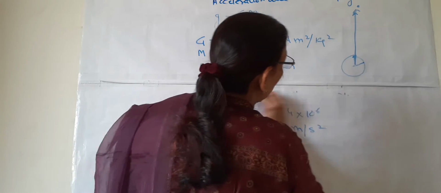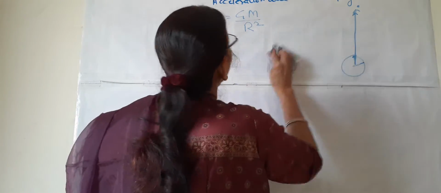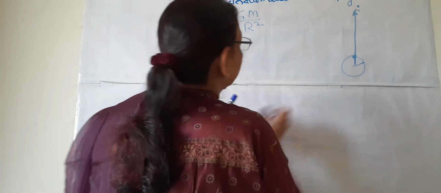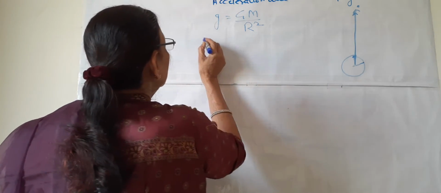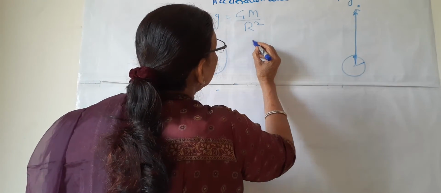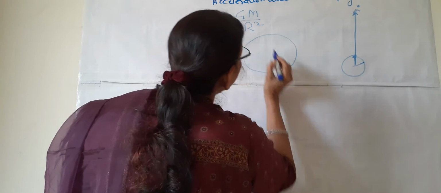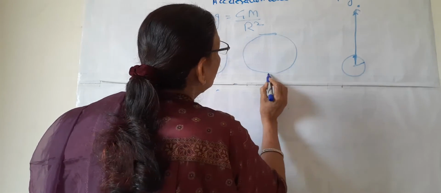Now one thing more I want to tell you, that we know that our earth is not a perfect sphere. It is somewhat ellipsoidal, meaning it is flattened at the poles.